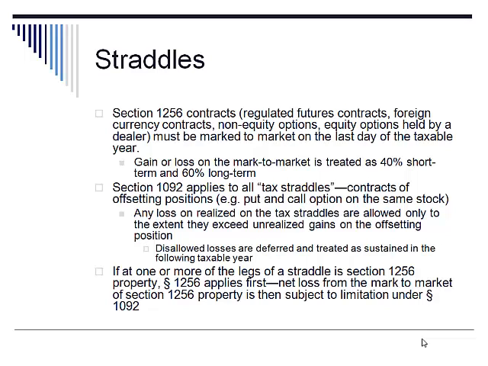Contrary to what you might expect, that disallowed loss is not deferred indefinitely or until the offsetting position is sold. It's only deferred until the following taxable year, and it is treated as sustained in the following taxable year.